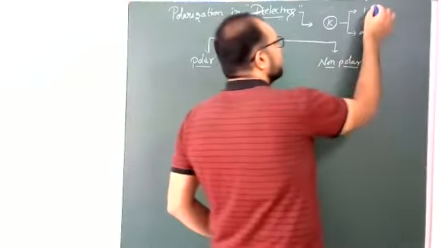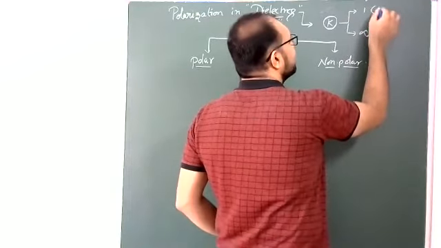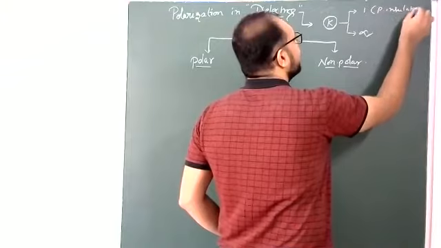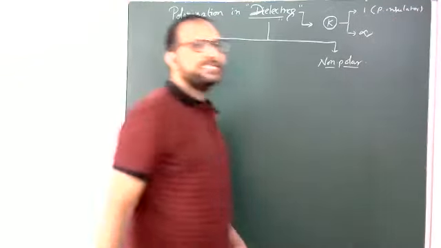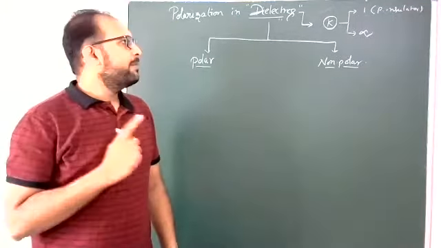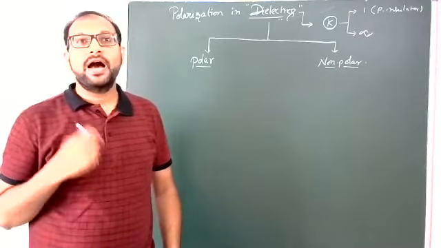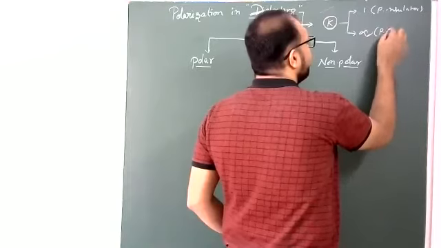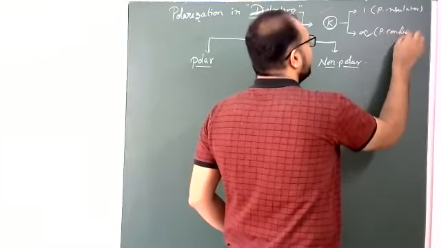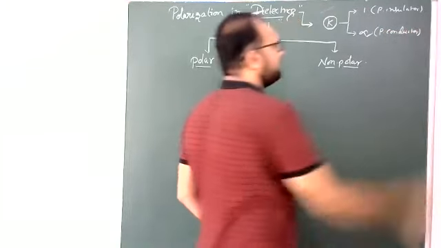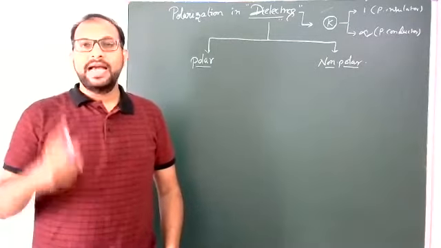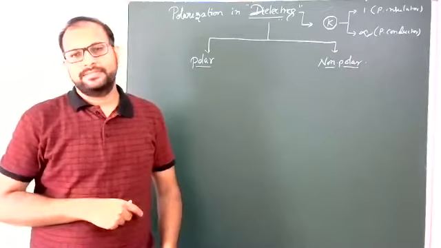1 means perfect insulator, that is, the K value is 1. But K infinity means a very large value. This is nothing but a perfect conductor. A very high value of K means conductivity increases.